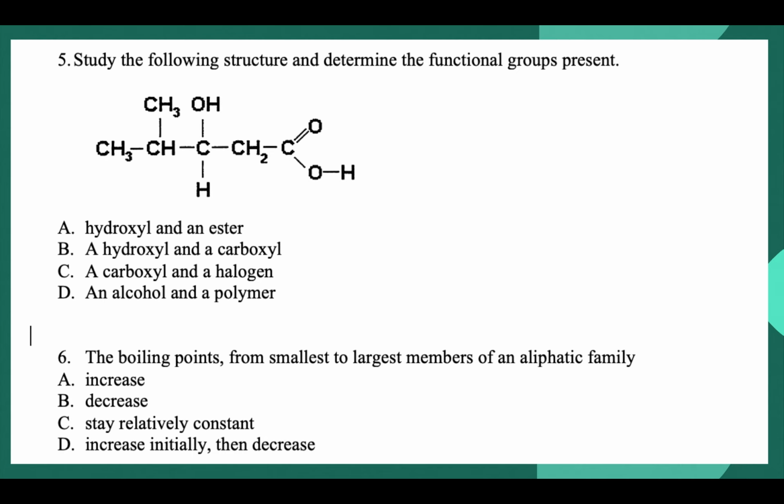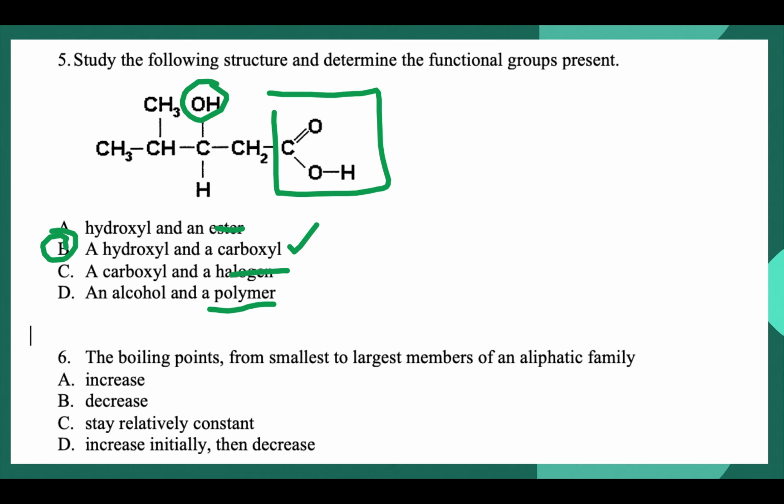Number 5, study the following structure and determine the functional group present. So we definitely have a carboxylic group here, and we have an alcohol. So going through that and saying a hydroxyl and an ester, well, that's not an ester. This one is a hydroxyl. A hydroxyl and a carboxyl, that's going to be it. And just double checking the rest. We don't have any halogens, and the last one, we don't see a polymer. So we know our answer is going to be B.